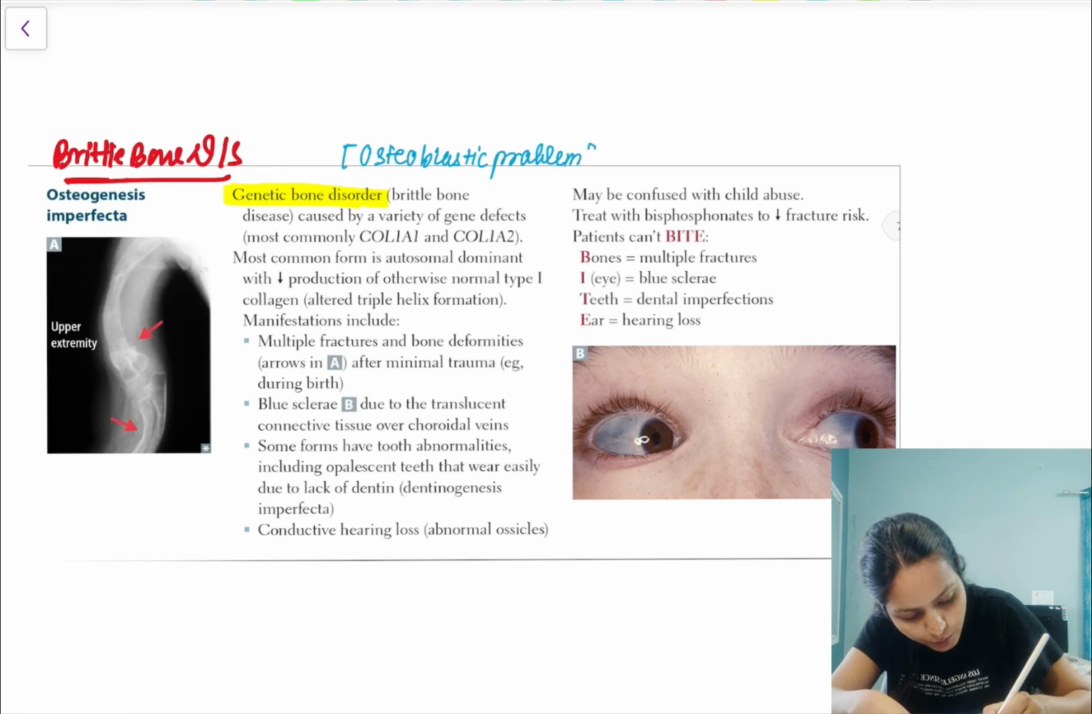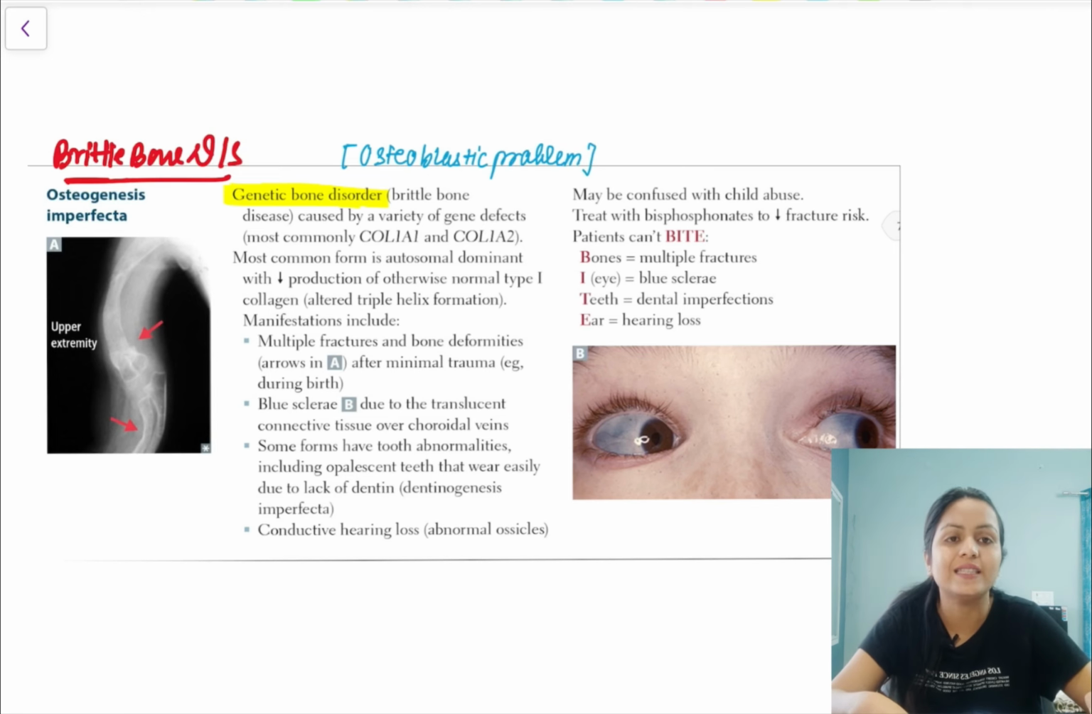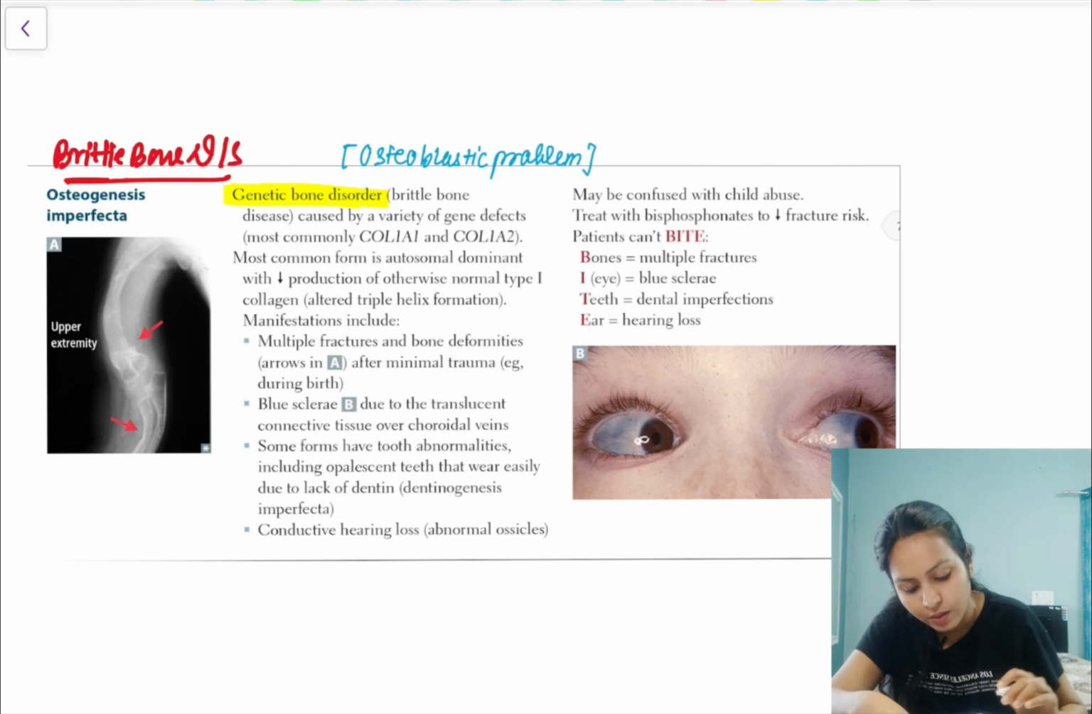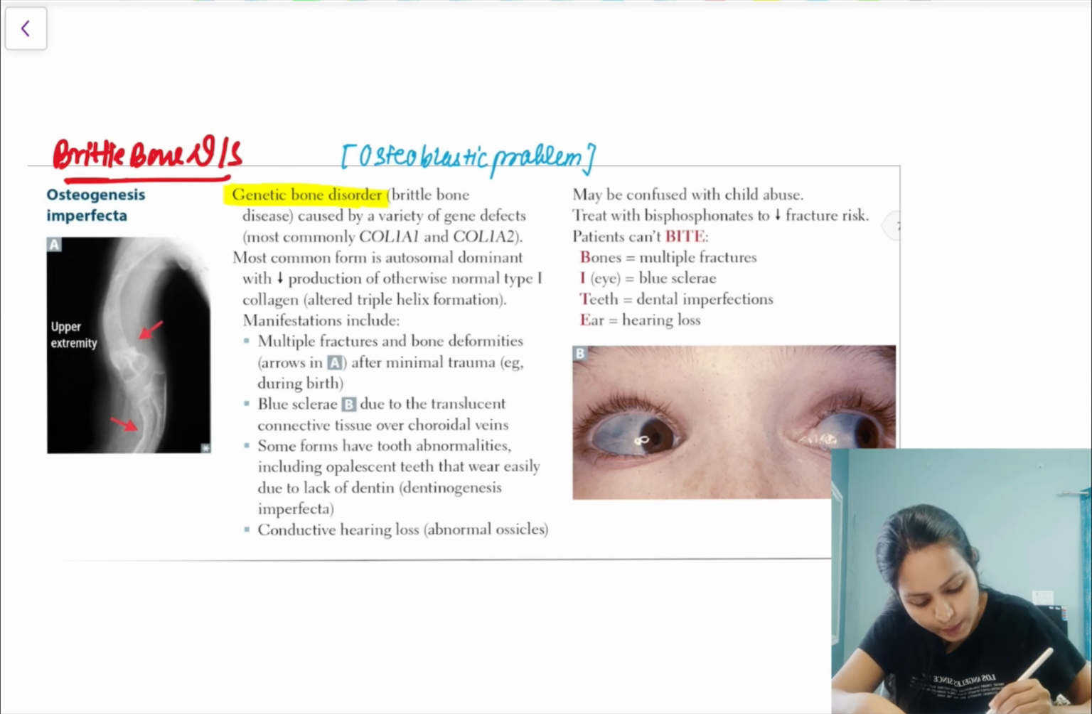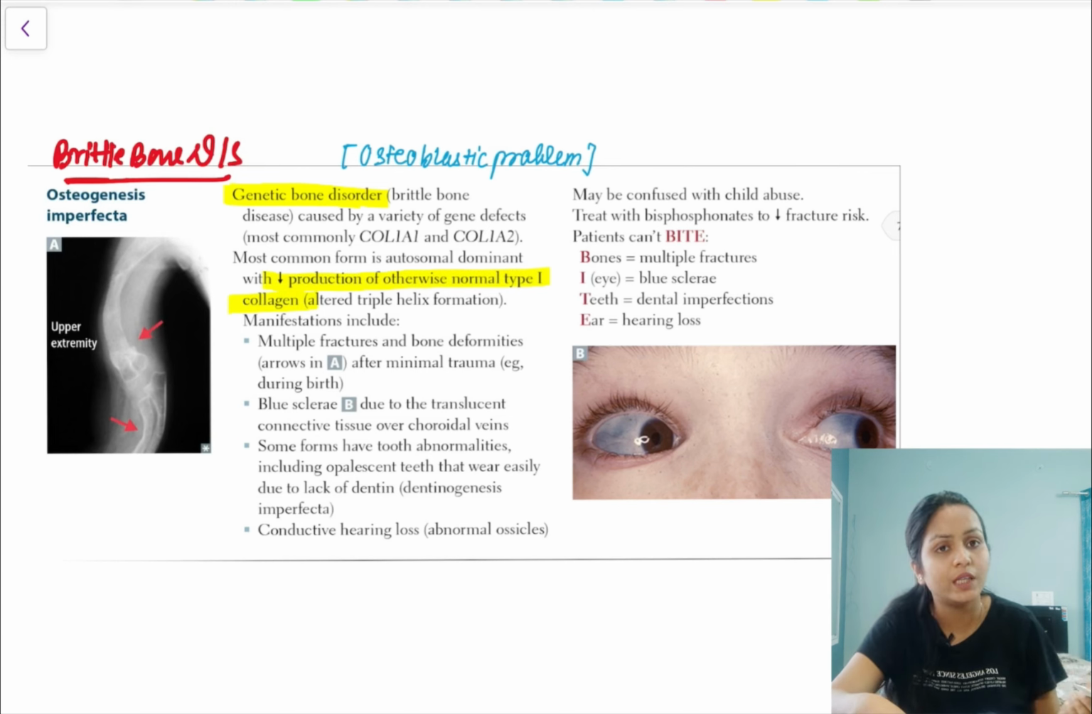And what does the osteoblast have? Yes, it's type 1 collagen, right? So actually what is happening in osteogenesis imperfecta, in the most common form, okay, there's a decreased production of otherwise normal type 1 collagen. Okay, so the osteoblast will not work, and therefore the bones which are formed here will be fragile.